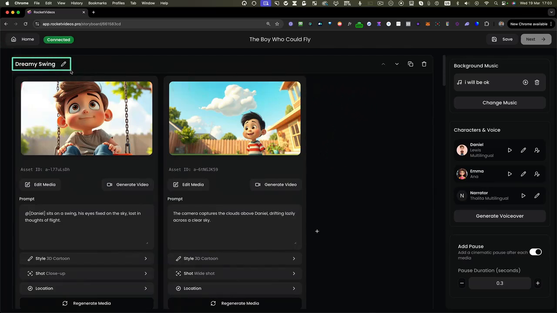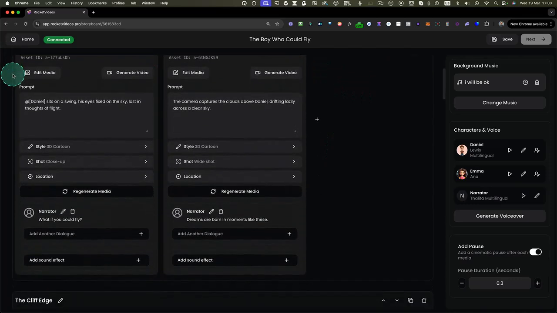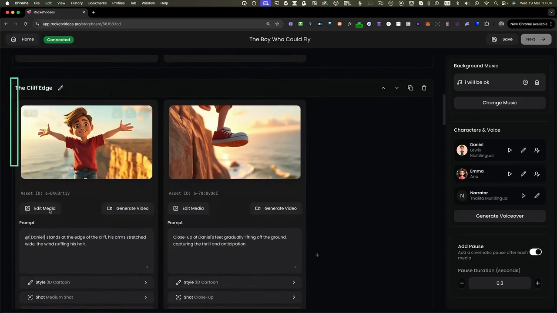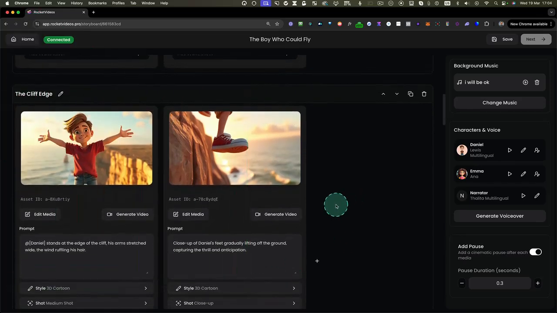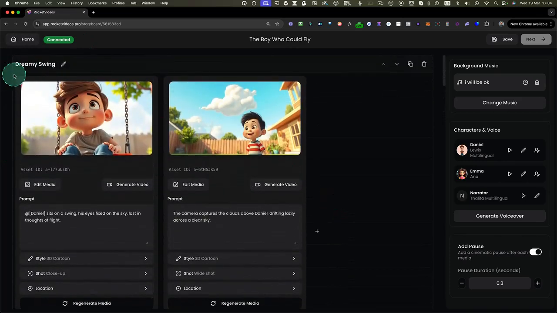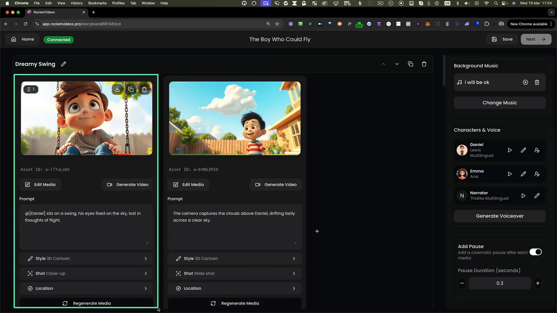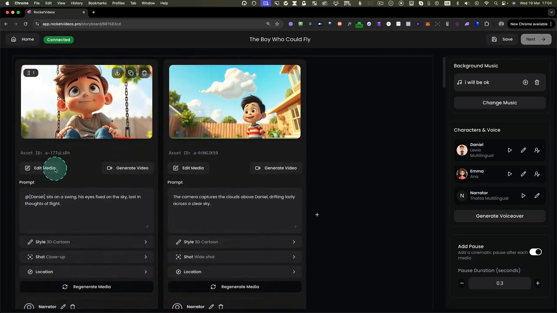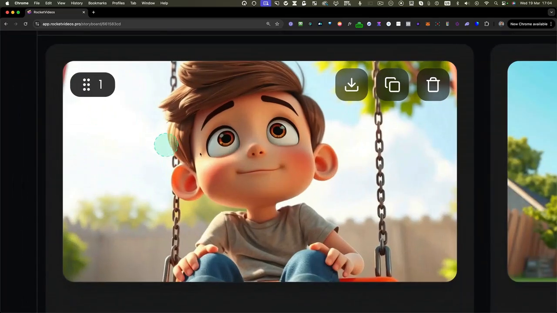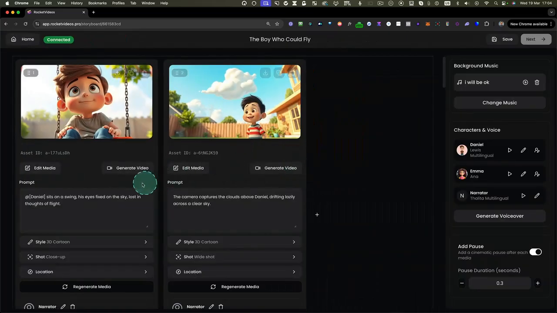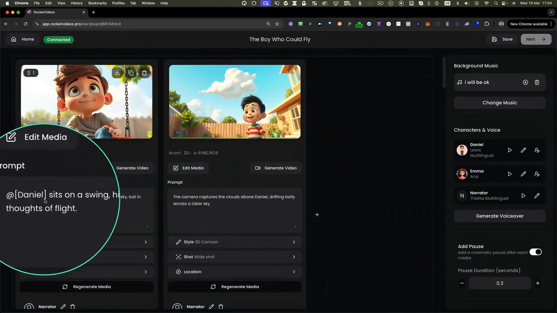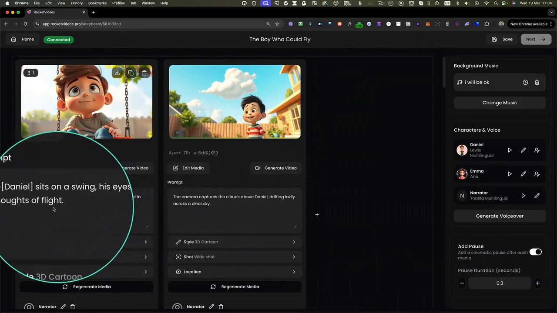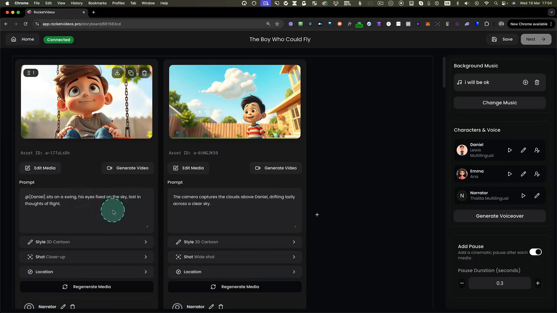So this is the dreamy swing. That's the first scene of the outline. This is the second scene here, the cliff edge, as you can see. And you can modify each scene. So there are now two scenes inside of one scene, as you can see here. And if you want to make changes, you can do that on the fly. So this is the first image. And here you can see the prompt of the image is: Daniel sits on the swing, his eyes fixed on the sky, lost in thoughts of flight.